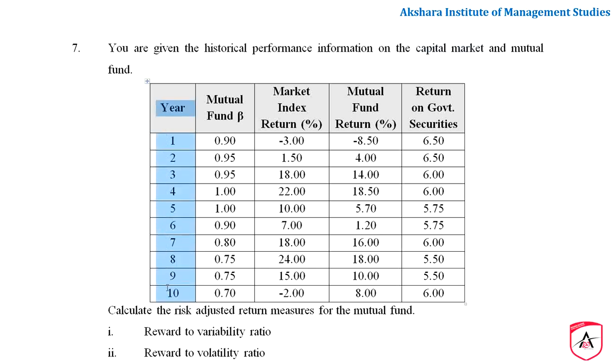Here he has given 10 years of data, and he says mutual fund beta. Beta means market risk. So every year the risk changes. For the first year it is 0.9, then 0.95, 0.95. For every different year we have different betas over here, right? So that is given here, and please don't get confused with these things.